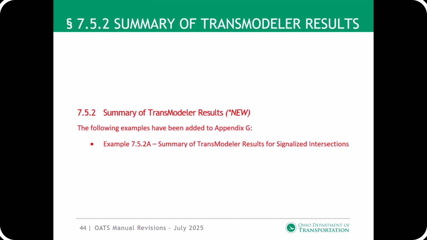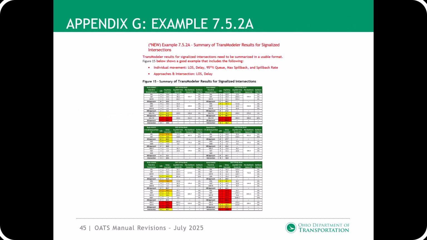Section 7.5.2, summary of transmodeler results. This is a new section added. Example 7.5.2a was added, which shows a good example of how to summarize the transmodeler results for signalized intersections. For this example, the individual movements show the level of service, delay, 95th percent Q, max spillback, and spillback rate. The approaches and intersection show the level of service and delay.